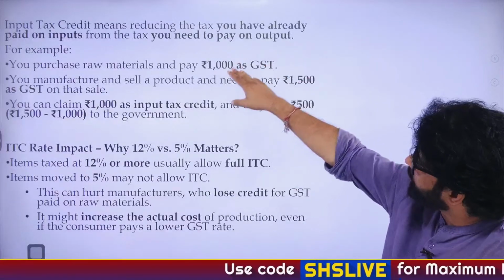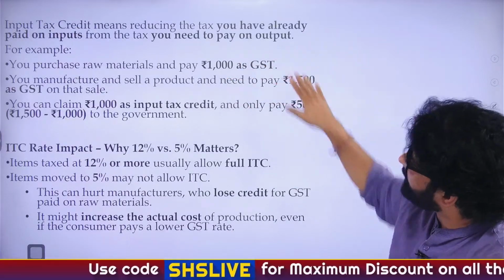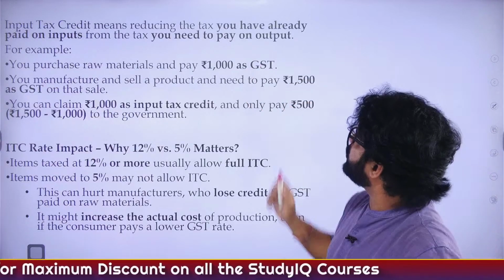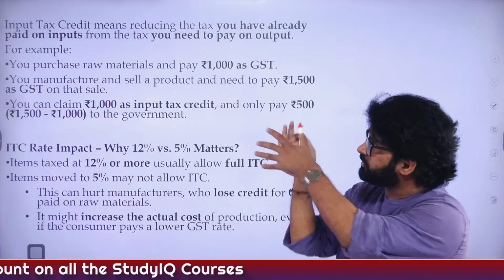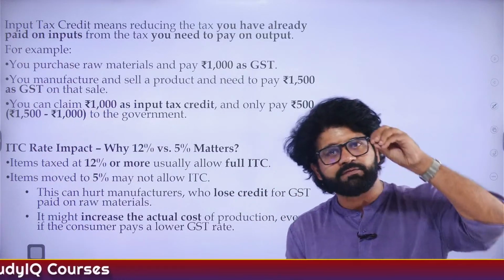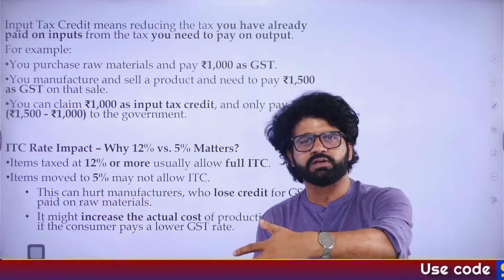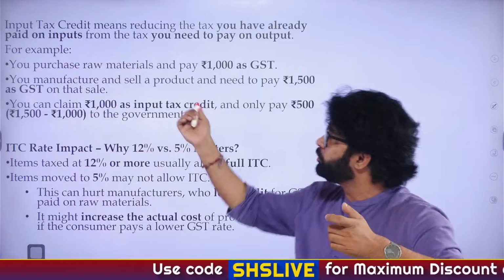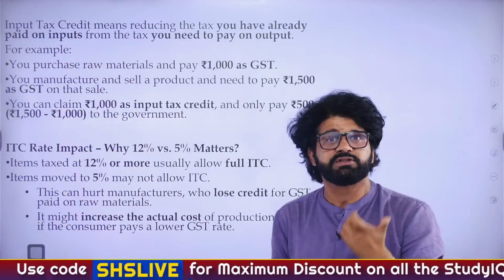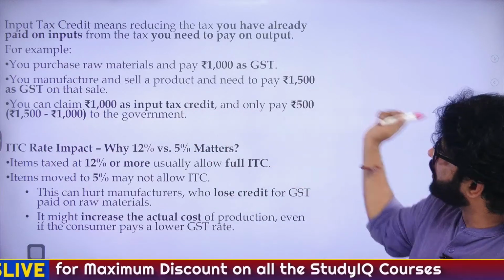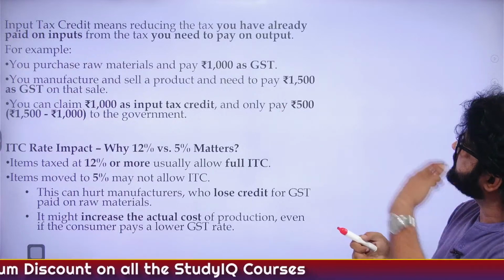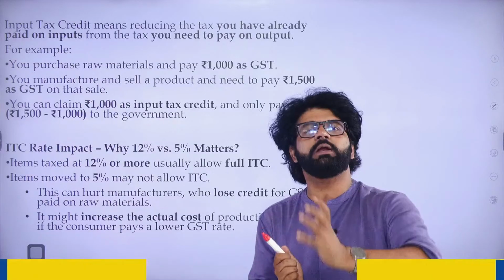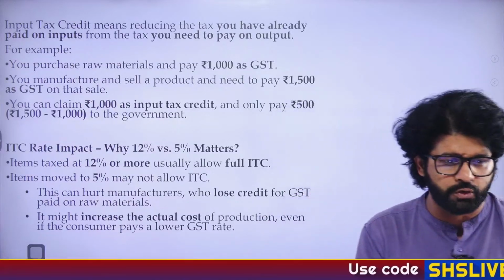So see this, input tax credit means reducing the tax you have already paid on input. This is what I'm talking about. You purchase raw materials, paid 1000 as GST. This is very important. I have seen 99% of the people who are reading GST, or maybe I'm exaggerating a bit, they don't know, they just mug up input tax credit. You have to understand what the basic meaning of input tax credit is. So see, 1000 GST you paid on input, now you are selling your output, you have to pay 1500, but in reality you will only pay the remaining 500 because you have already paid 1000 rupees of GST.